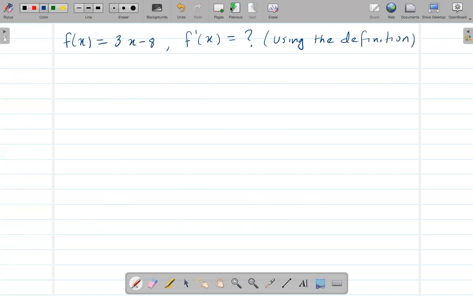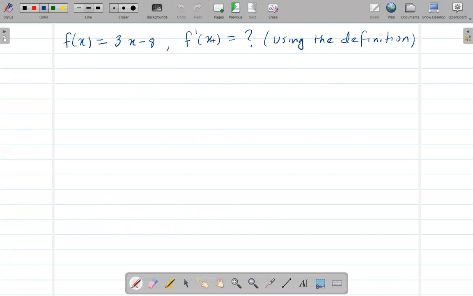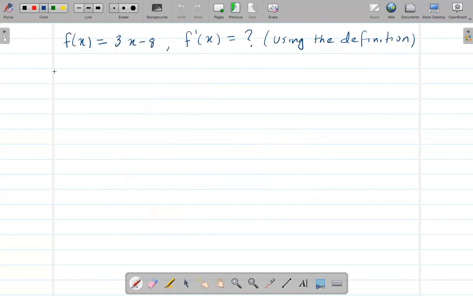So the definition, as I said, is right here. One thing here: we have f prime of a, but here I'm asking for f prime of x. That doesn't make a difference. All I'm doing is changing a to x. So if I change this a to x, this should be x, this should be x. That means our new equation would be f prime of x equals the limit as h goes to 0 of f of x plus h minus f of x over h, right?